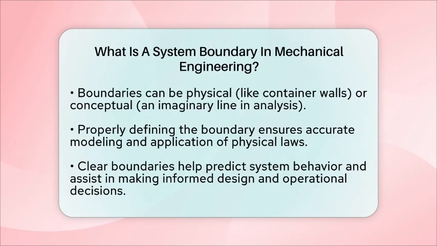Understanding and clearly defining the system boundary is fundamental for accurate modeling and control. It helps ensure that energy and mass flows are correctly tracked and that the laws of physics, like conservation of energy, are properly applied. This clarity allows engineers to predict how systems will behave under different conditions and make better decisions during design and operation.